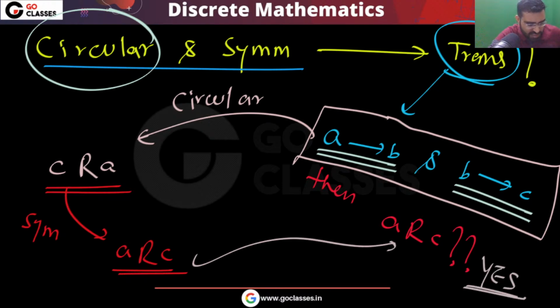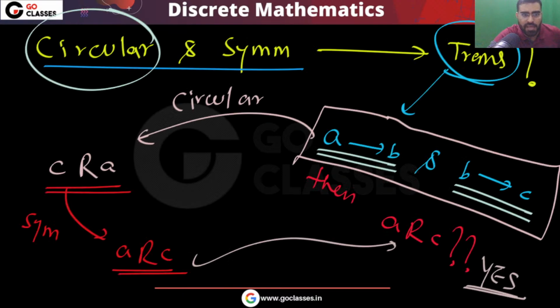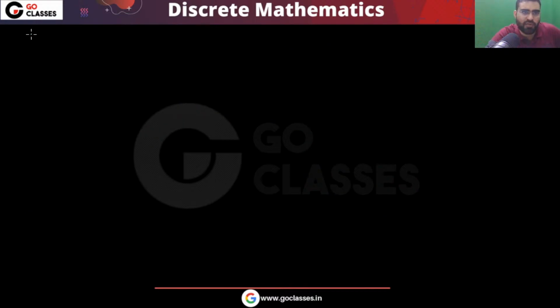Yes or no? Is this clear to everyone? Let me know. So this is the analysis. You can easily see that if your relation is circular and symmetric, then definitely it will be transitive. Okay, so this is the final conclusion. This is the complete analysis.